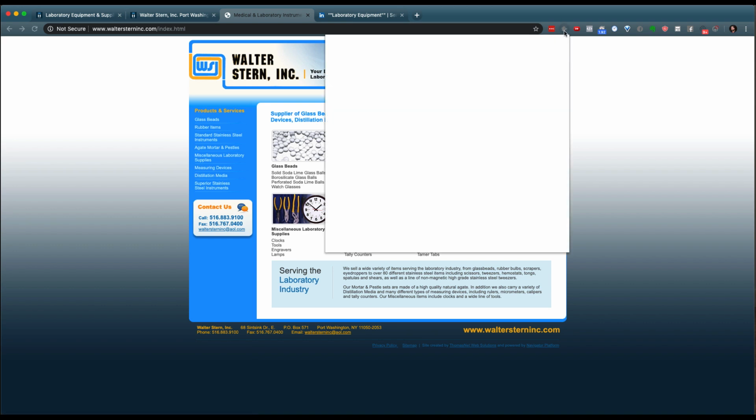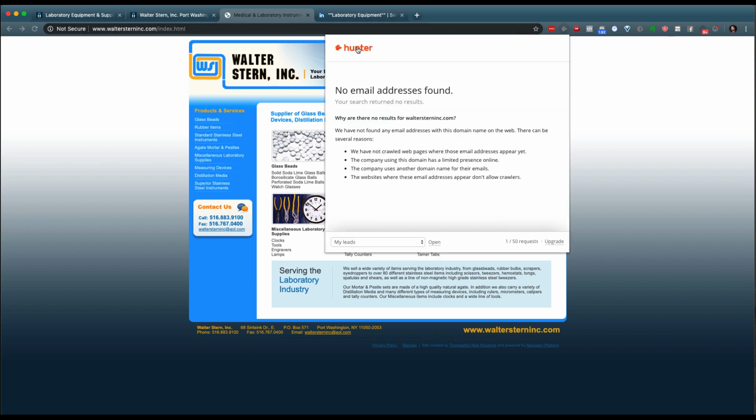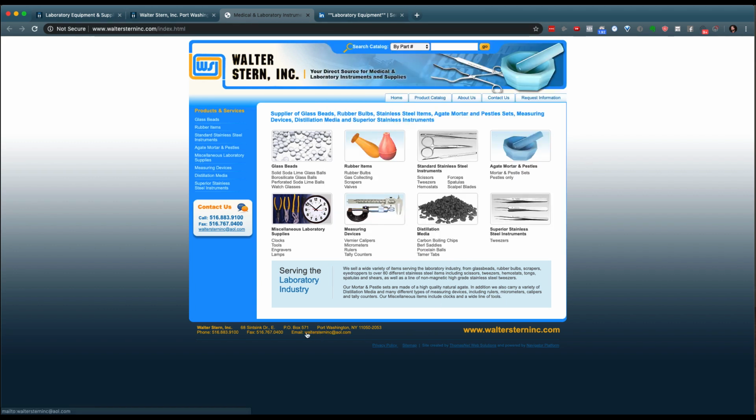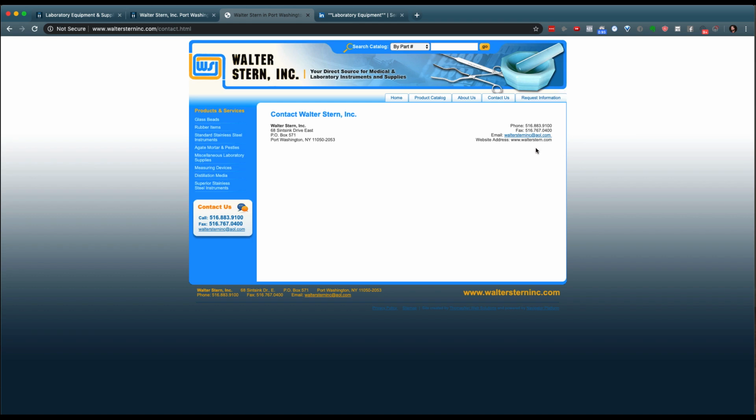And then it looks like the app that I have pre-installed to find email addresses, which is hunter.io, is not finding any immediately from this site. But right down here, I can see that Walter Stern Inc. at AOL.com is one place that I can immediately start to look for contact information. Also, if I look through Contact Us and I find other pieces of information here, I might be able to find out who owns this. Is it Walter Stern? Is it whoever Stern is? You can start to look for the owners of this company and start reaching out in that way.